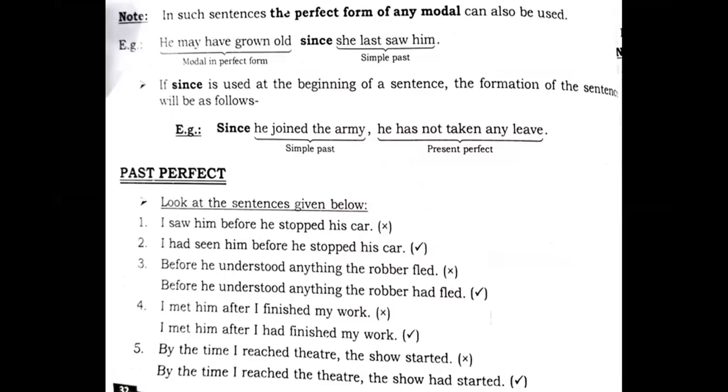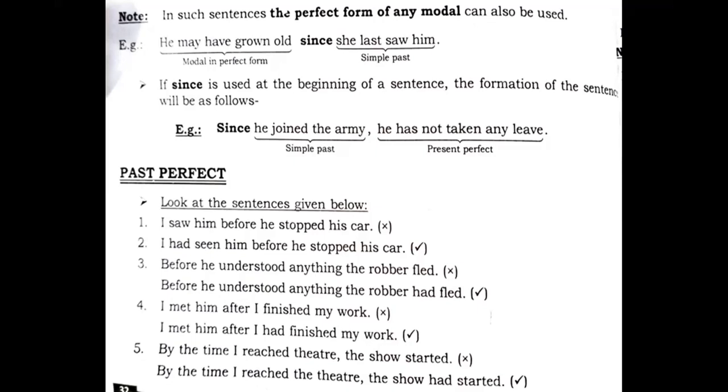He may have grown old since she last saw him. See students, after "since" there is simple past, but preceding "since", it is the perfect form of modals. "Have grown" refers to the perfect form of modal, right? And that is very important, which we need to understand, right?